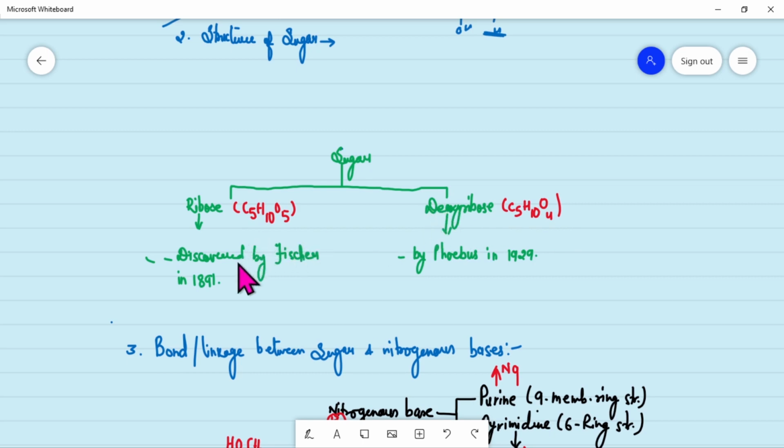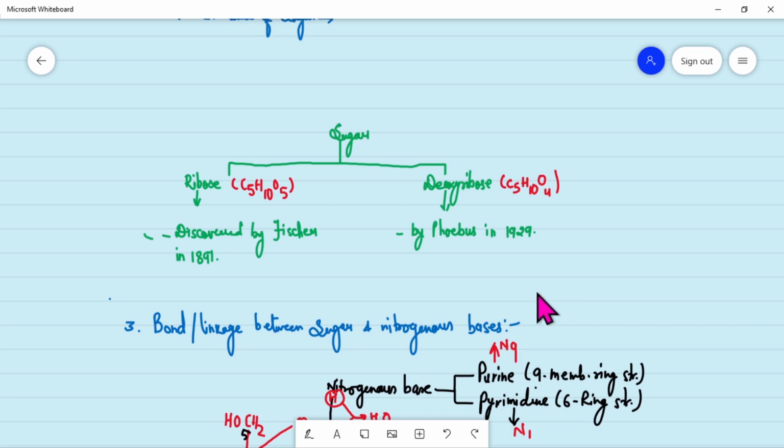The ribose sugar was discovered by Fischer in 1891, while the deoxyribose sugar was developed later by Levene in 1929. Before moving towards the bond, we should see how the sugars are formed.